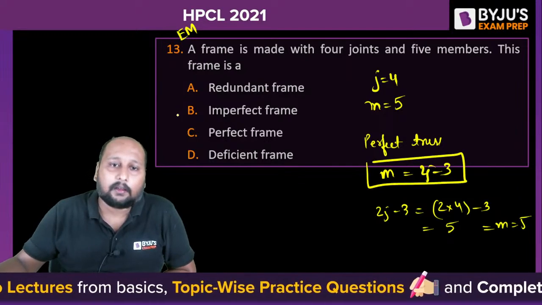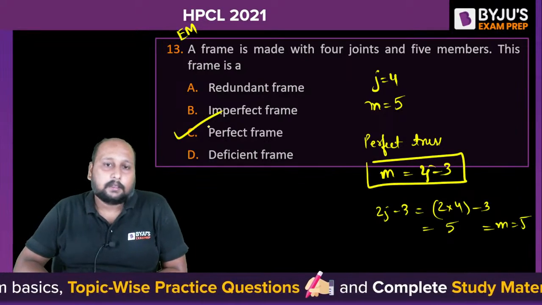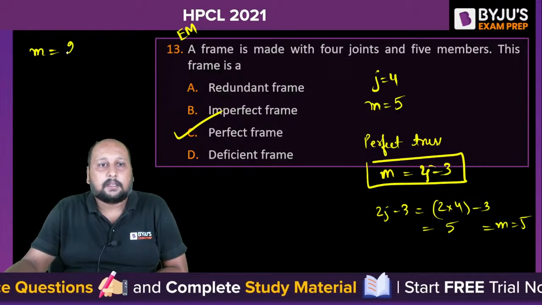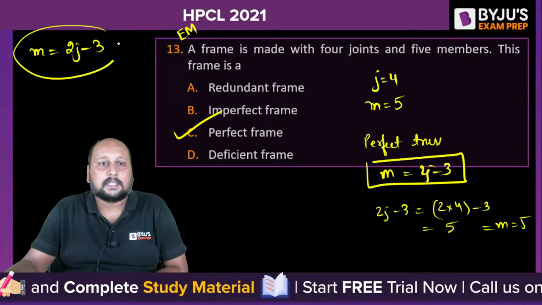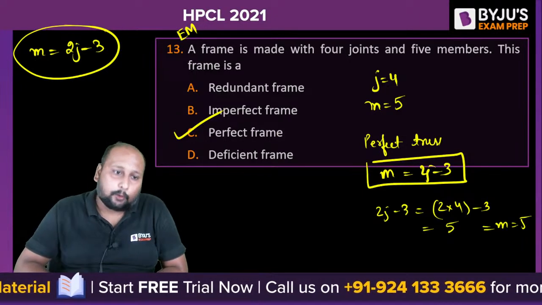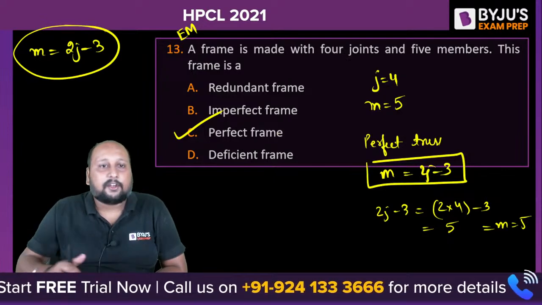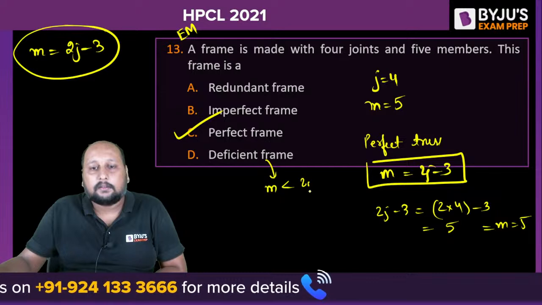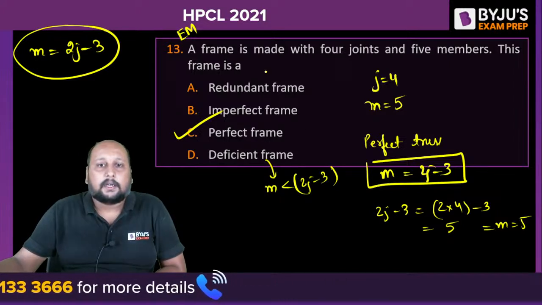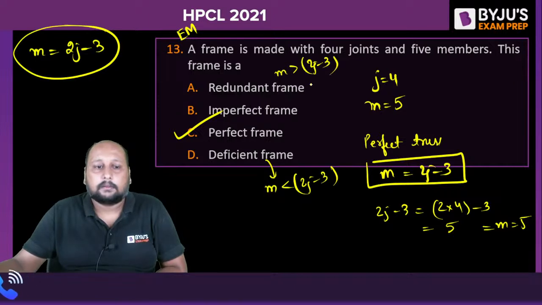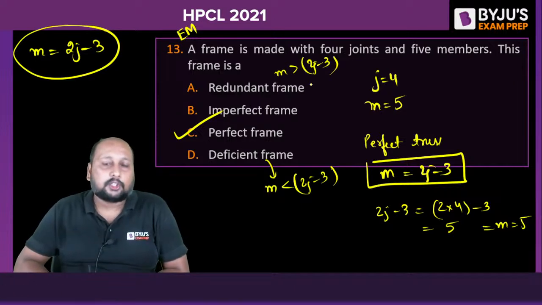This is an example of a perfect frame. Both are equal, na? m is equal to 2j minus 3. If this is satisfied, we can say this is an example of a perfect frame. Okay. What happens in deficient? In deficient we have m less than 2j minus 3. In redundant we have m more than 2j minus 3. That's it. A simple question from the trusses topic.